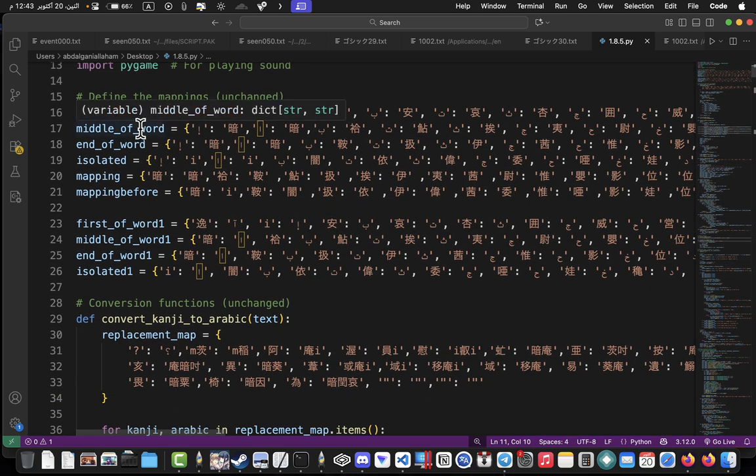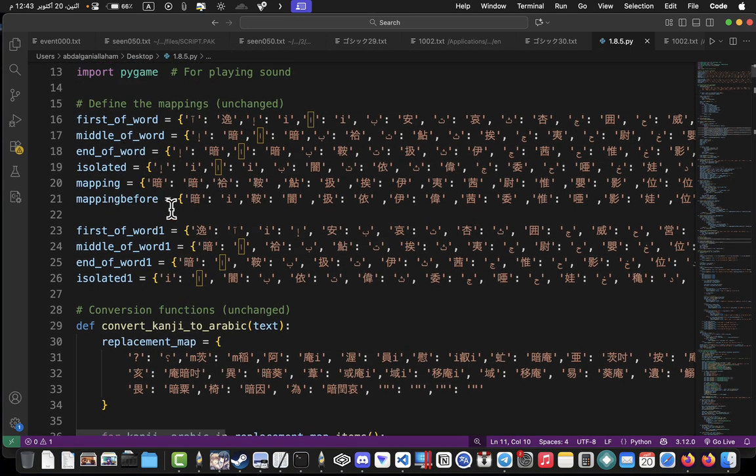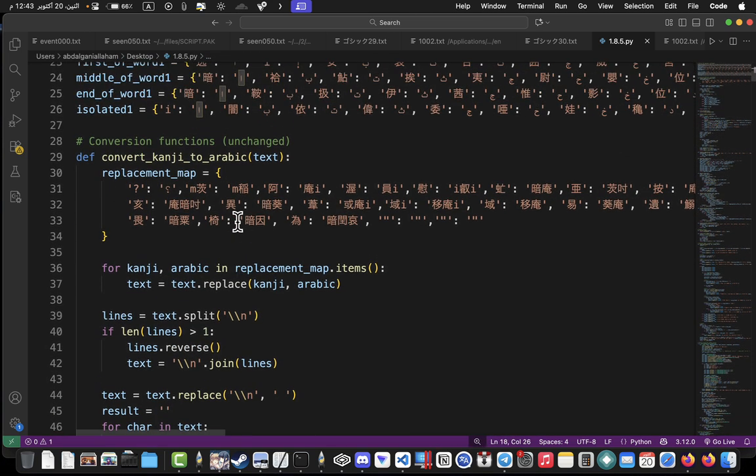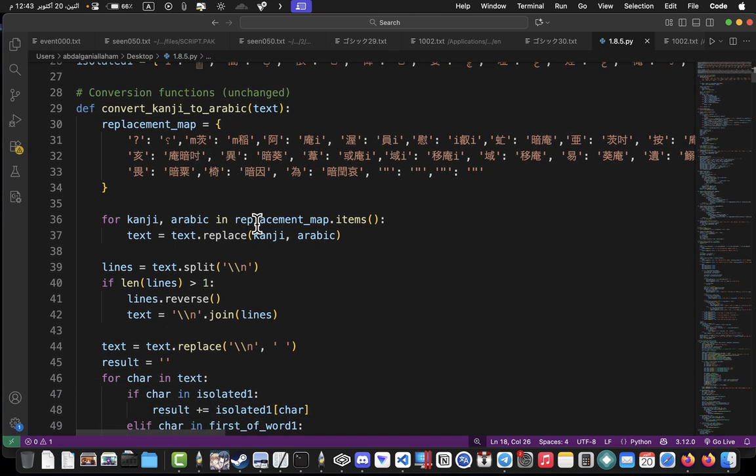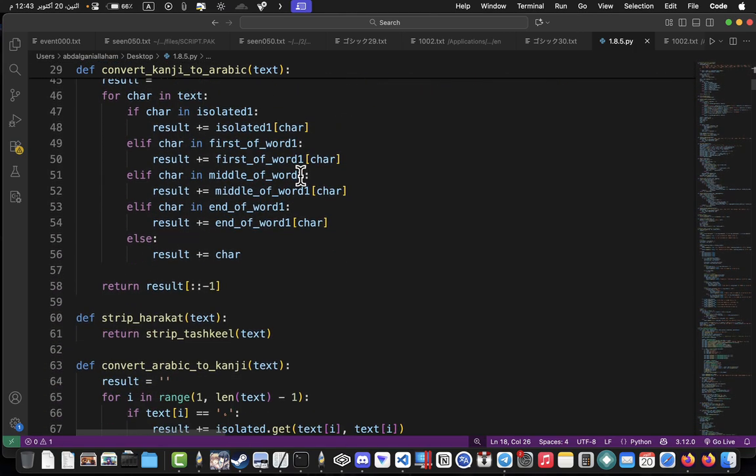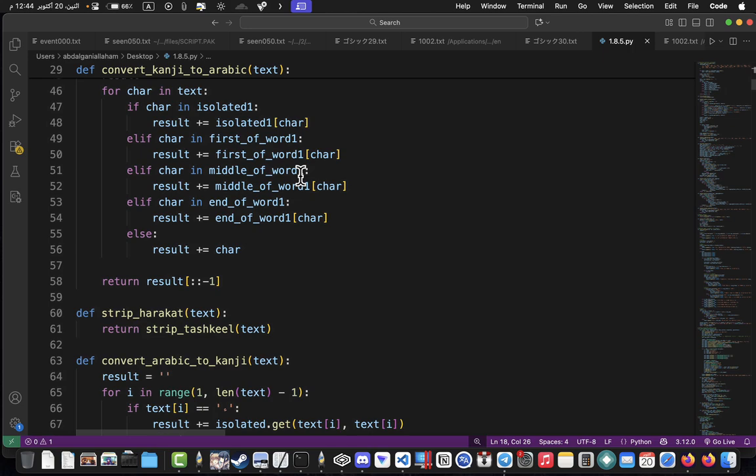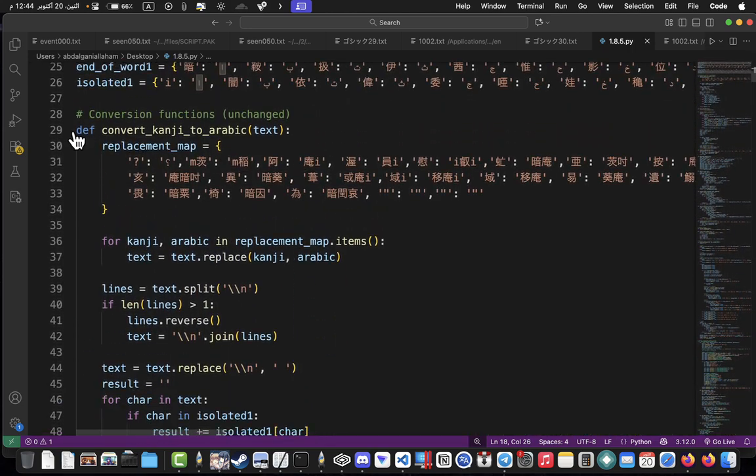Okay, so mostly I will tell you to remove all the mapping, because it will not help. Maybe you need only the normal mapping, or the mapping before only this, but the rest we don't need at all. Convert kanji to Arabic: when converting the kanji text to Arabic, it is the opposite direction. You don't need this function either. Okay, so let's do it like this.